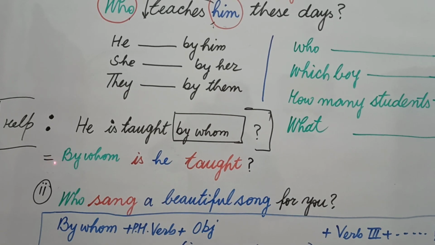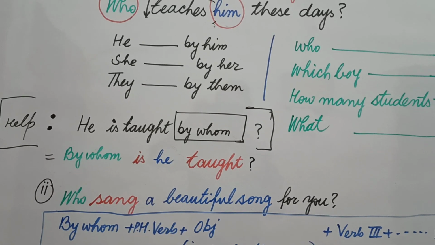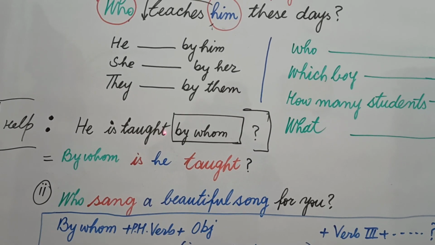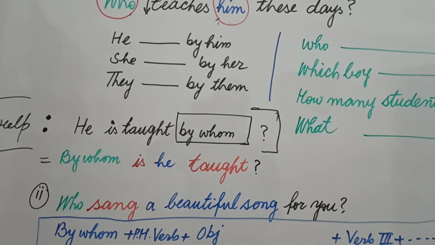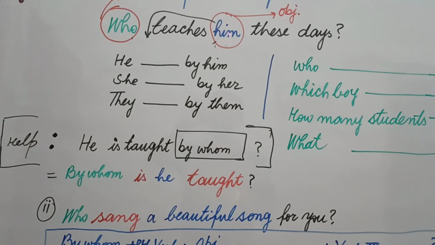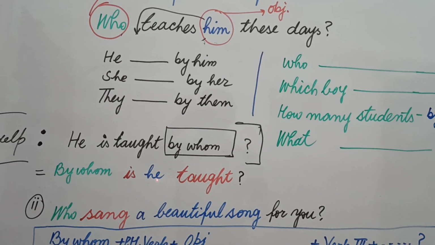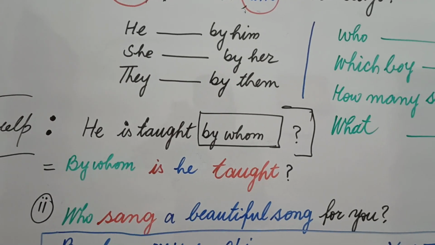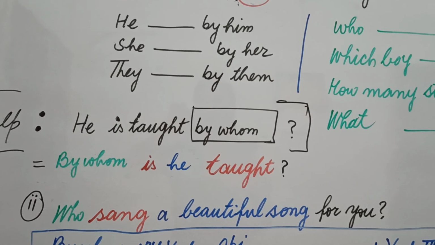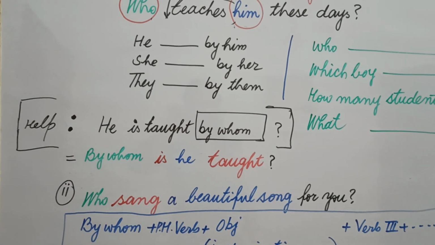by whom will be written in the beginning, because it is a question, and after the question word you write the helping verb and then the subject. So there is a helping verb between the question word and the subject. You have him taken before the verb, that is he, and before the subject and helping verb you use, between the question word and subject you use a helping verb. In this way your structure is by whom is he taught.